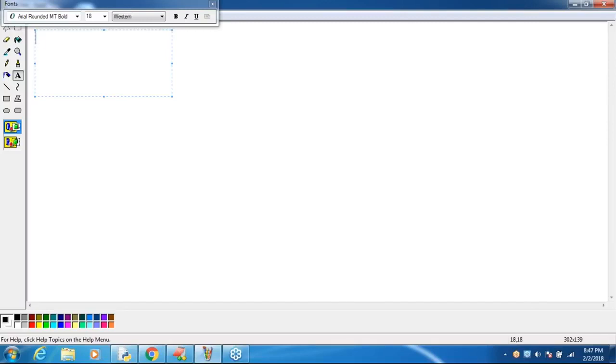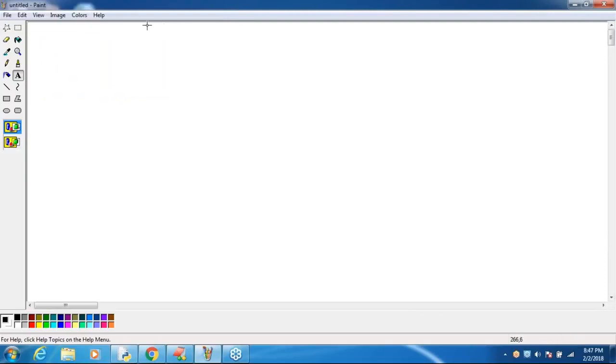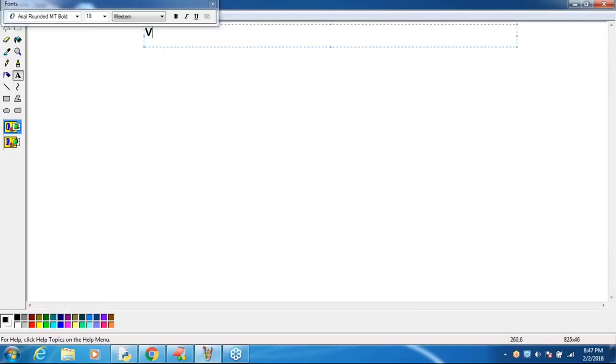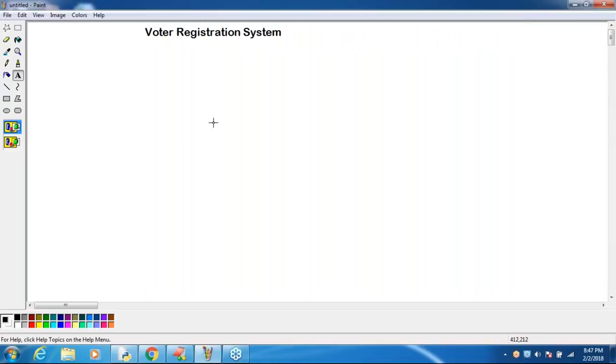I want a voter registration system. Voter registration system I want to develop, sir. It is the best example to understand, or otherwise Aadhaar number registration like this. Observe that carefully, sir. Assume that there are 1 crore voters in Hyderabad.